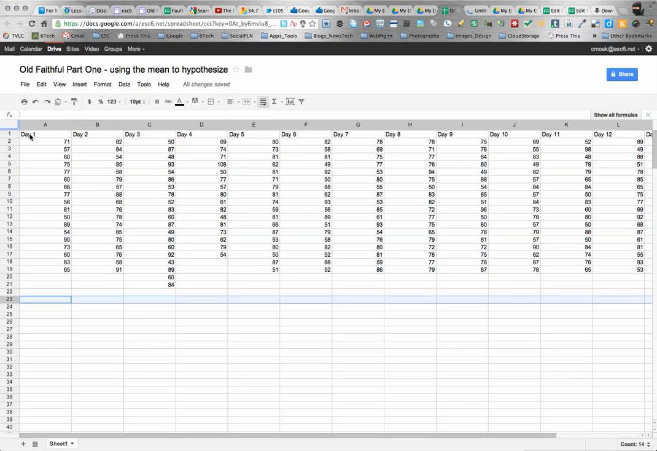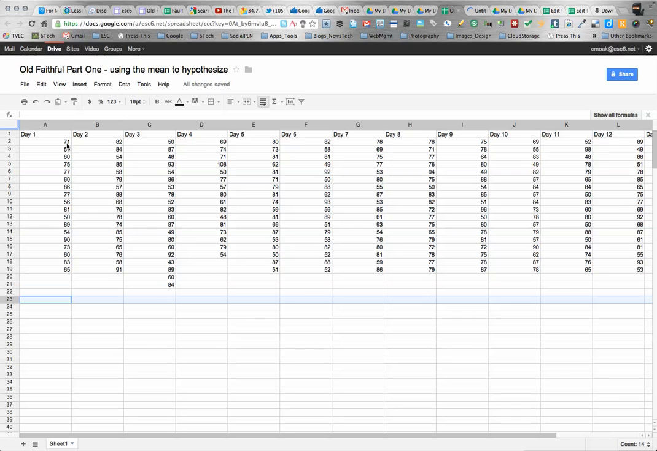Here is day one, and the first one says 71. So that would mean from the first time it erupts in the day, it's 71 minutes to the second time that it erupts. So these represent minutes in between eruptions of Old Faithful. So people can get an idea of how faithful is Old Faithful.